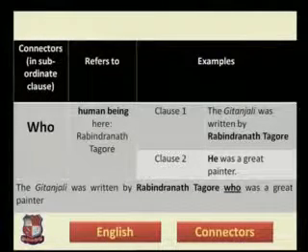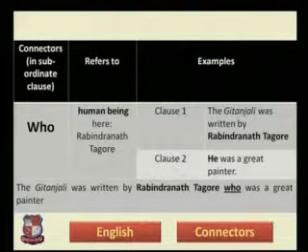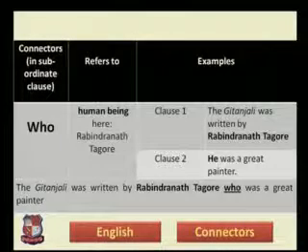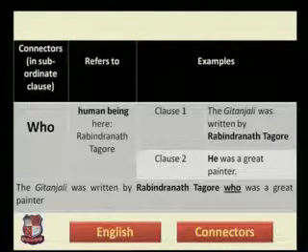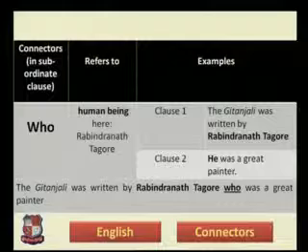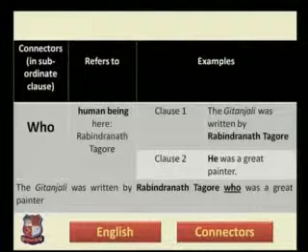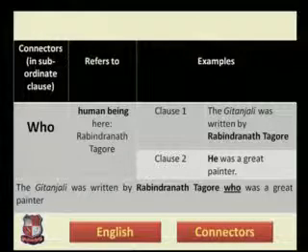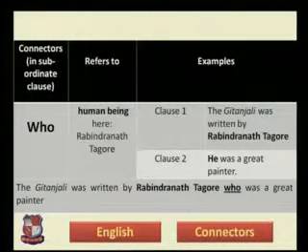Now, when you synthesize these two sentences, when you connect these two sentences using the connector who, the sentence will become like, the Gitanjali was written by Rabindranath Tagore, who was a great painter. In this sentence, the Gitanjali was written by Rabindranath Tagore, which is in passive form, is a main clause that has its own individual meaning. Who was a great painter is a subordinate clause.